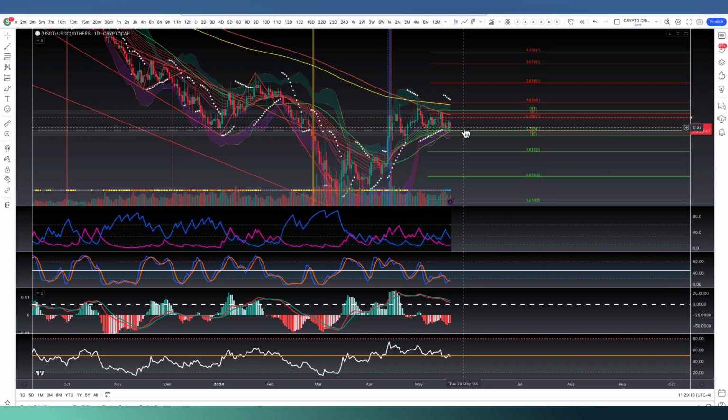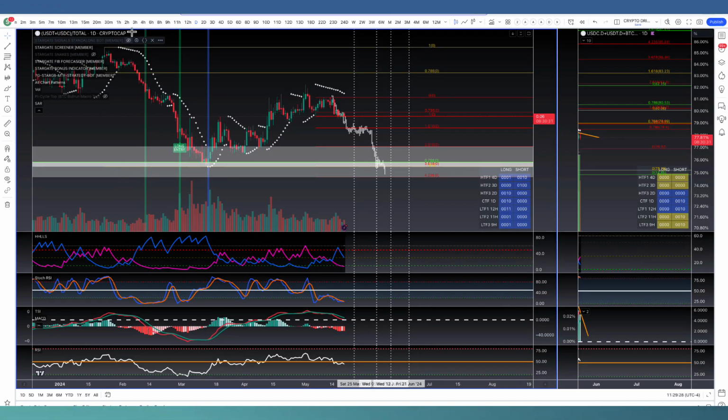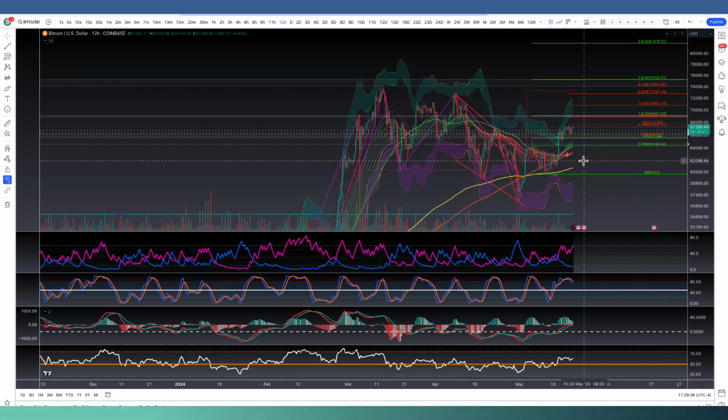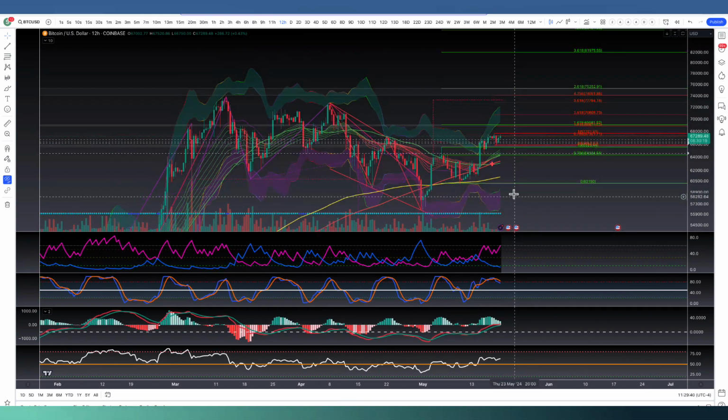If we can break down below this green 786, that will bring us below the daily 50-day moving average, below the EMA ribbon as well. And then we'll see that TSI go below the zero line. And then altcoins will pick up in a big way as well. So same thing that we're watching on the pump dump chart for the total crypto is the same we're watching for the others, the altcoin specific. And it's just a little bit behind at the moment. And it will catch up in a big way once Bitcoin breaks back above 69K.